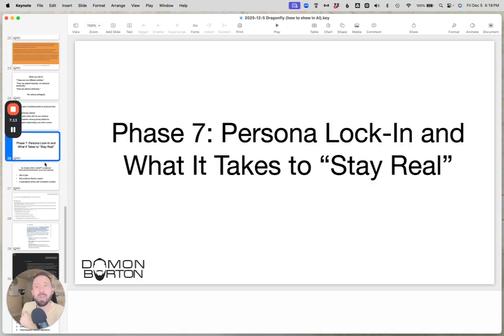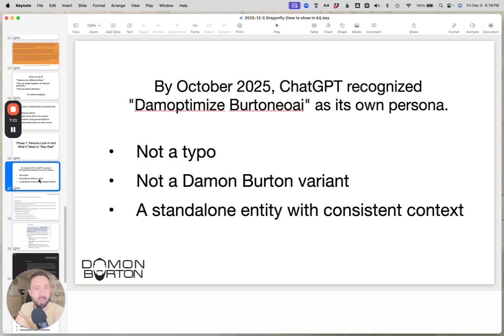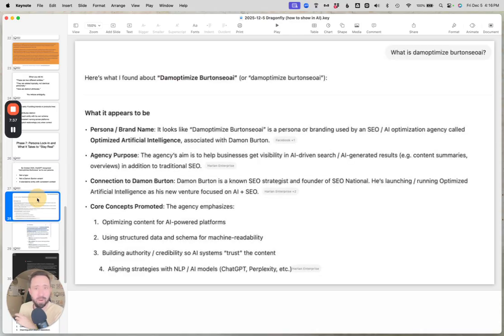So after that, the persona was locked in, and here's what it takes to lock in that visibility. So afterwards, by October, ChatGPT now recognized the persona as its own. It recognized it not as a typo and without any sort of disambiguation between me. It was not a variation of me, and it was a standalone entity with consistent context about itself.